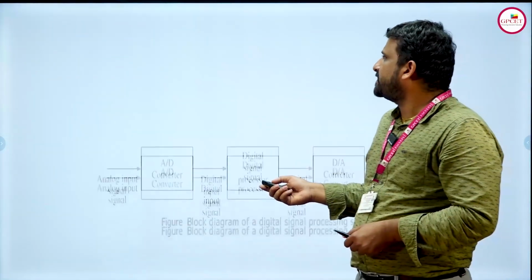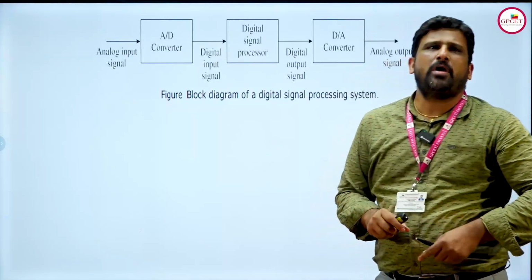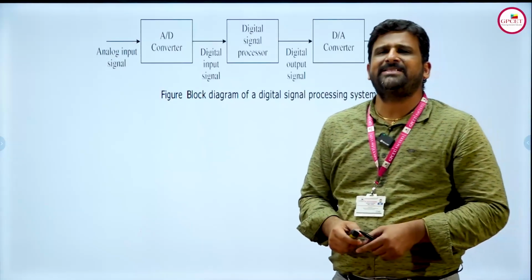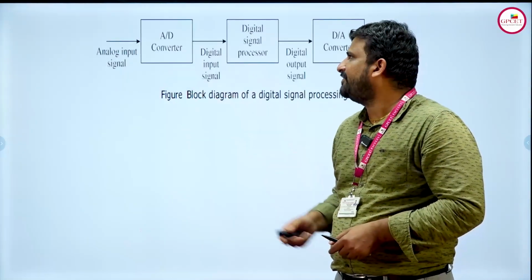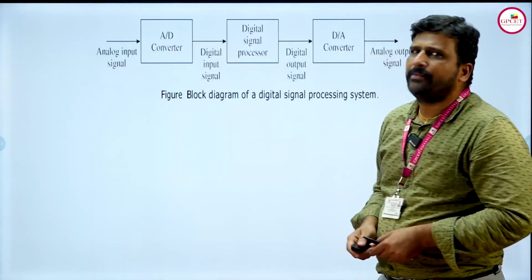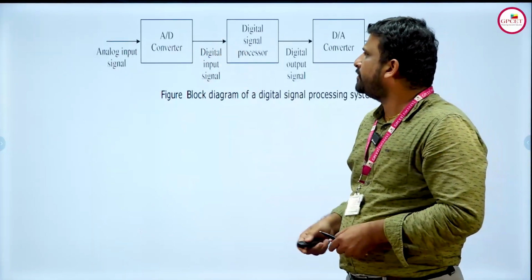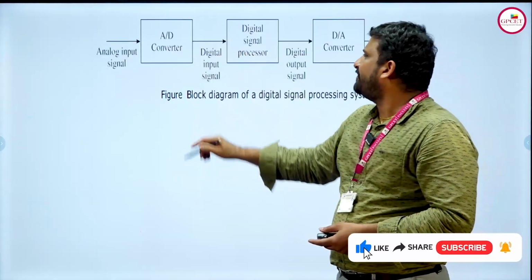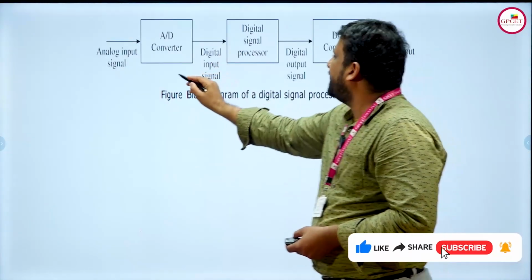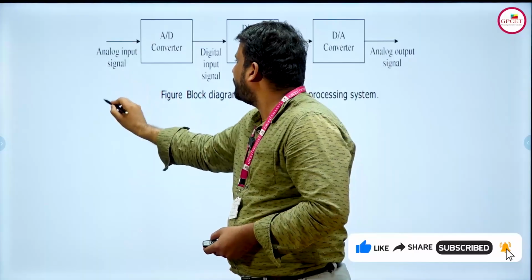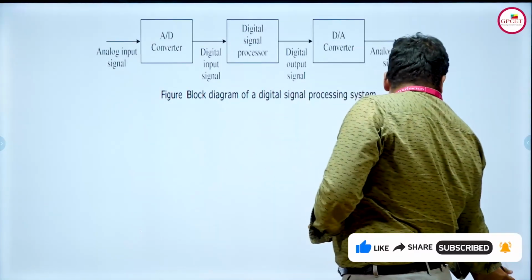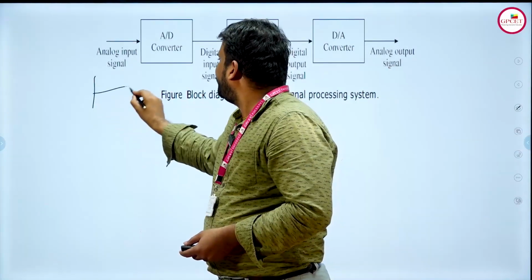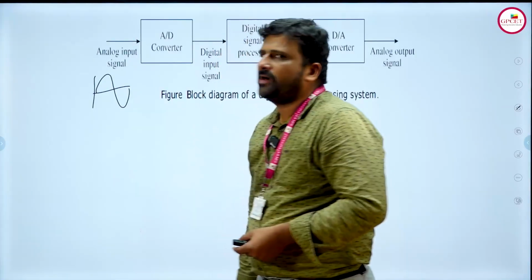Now next, what is the basic block diagram of the communication system? The basic block diagram of the communication system we can see here. Starting with the analog input signal, it is given to the A to D converter. Some conversion will take place here, where the signal will be in the form of an analog signal.